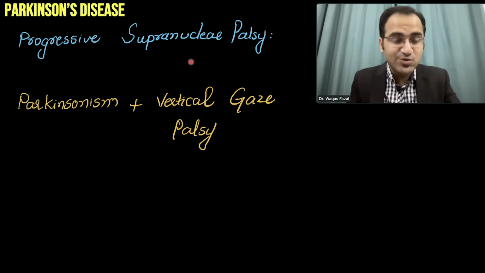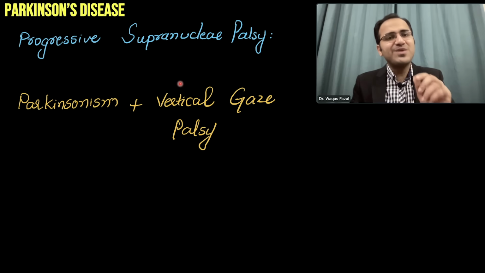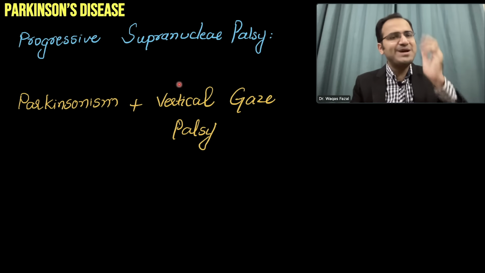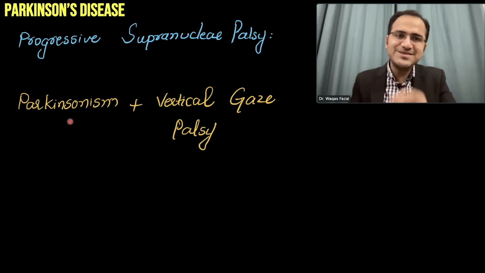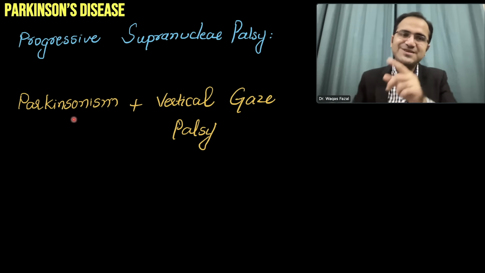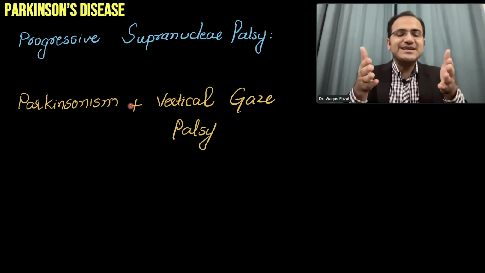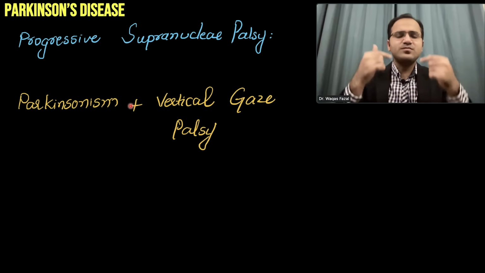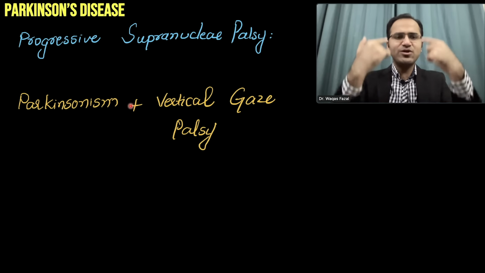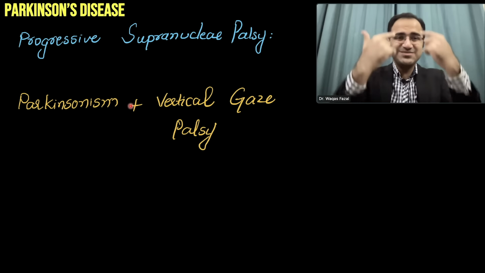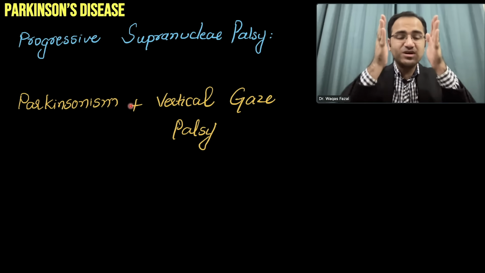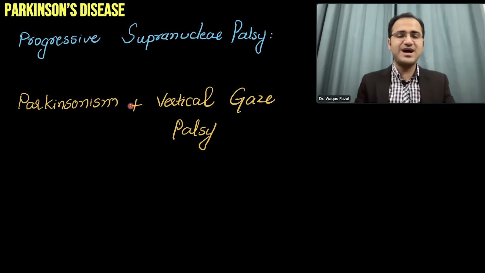Coming to progressive supranuclear palsy. Progressive supranuclear palsy is also another atypical Parkinsonism in which the patient has signs and symptoms of Parkinsonism, and with that the patient has vertical gaze palsy. Now that patient cannot look at the ground because the vertical movement of the eyes is affected. There is paralysis of the muscles that cause the vertical movement of the eyes.